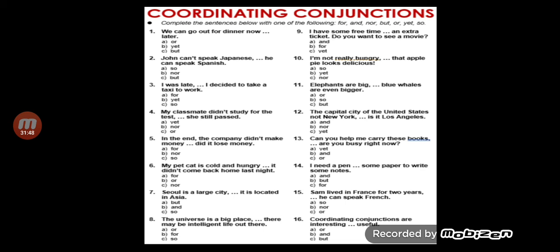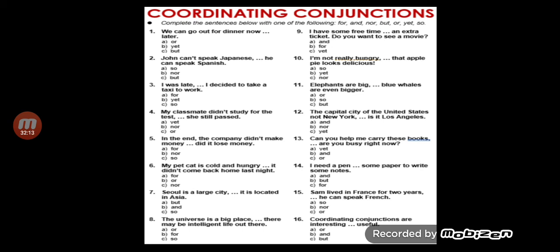Second, that is on subordinating conjunctions. Let's go for the first one. I visited the Grand Canyon, dash, I go to Arizona. Once, whenever, wherever. I visit the Grand Canyon whenever I go to Arizona. Subordinating conjunction. Likewise, you have to do the rest 9.